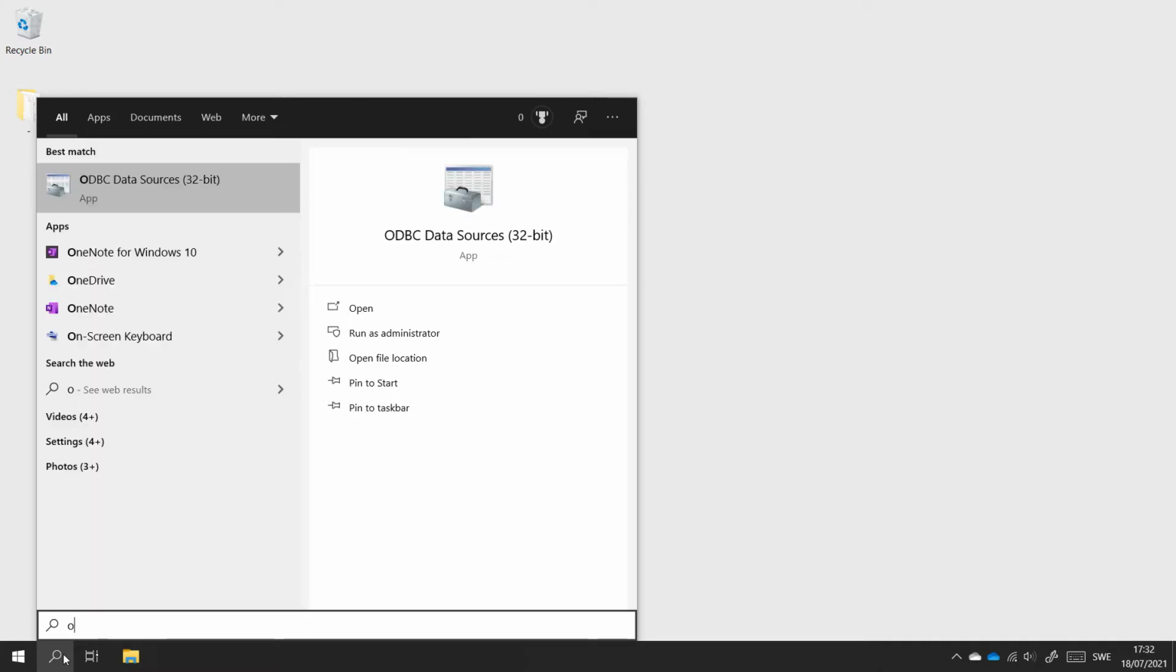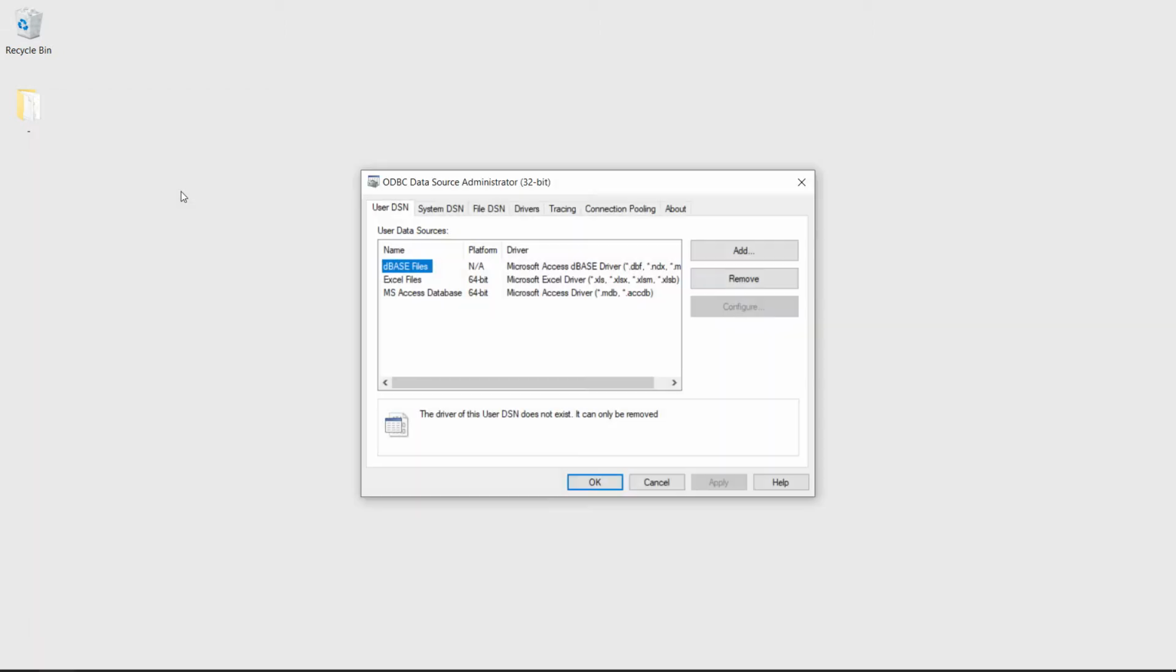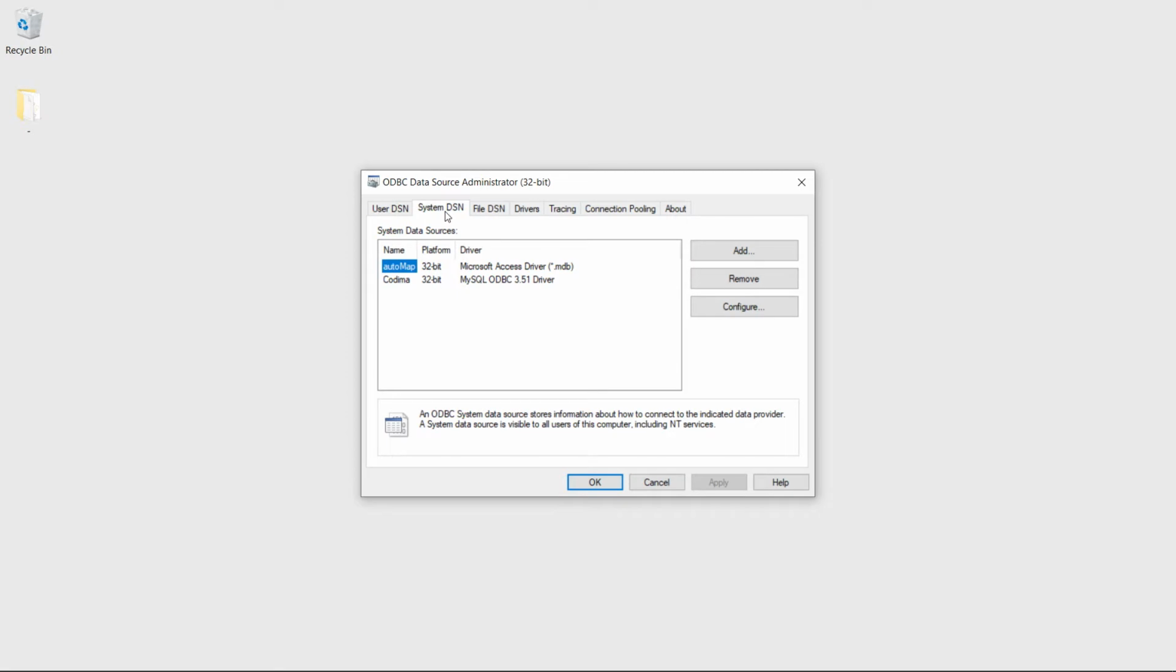Click Yes. Now, either open the Start menu or click on the search icon on your taskbar and type ODBC. Open the program ODBC data sources that shows up from the search. Open the System DSN tab. Remove all system data sources associated with Toolbox, including Codima and your Discovery database names.